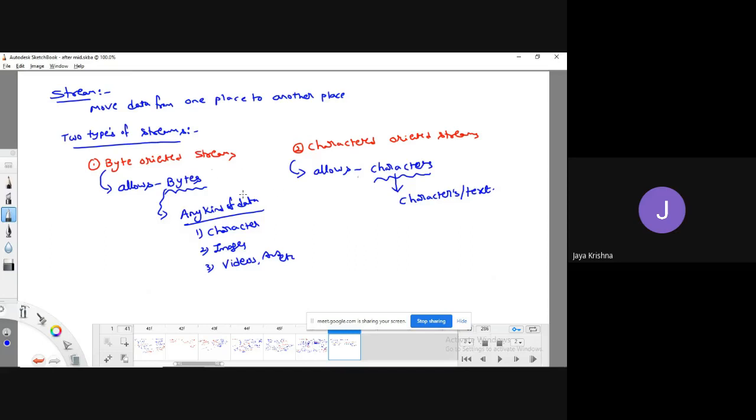For each and every kind of byte oriented stream and character oriented stream, they have their own predefined classes in Java. All those predefined classes are available in a package called java.io.*, the java.io package. You know, right? The star means it's a collection of classes and interfaces. By using all these classes and interfaces, we can allow flow of data from input devices to a Java program and from a Java program to output devices, depending on whether it is a byte oriented stream or a character oriented stream.